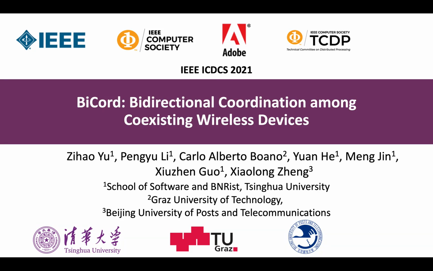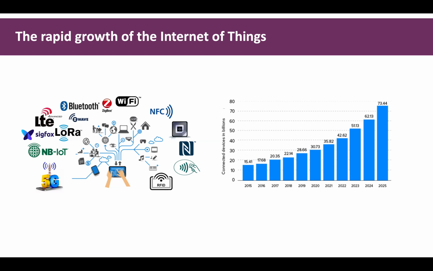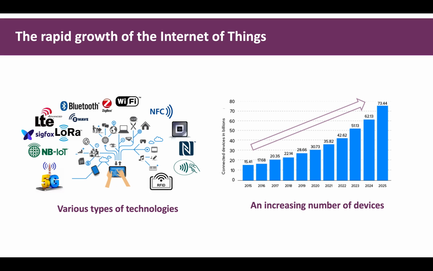I will introduce our recent work BiCord, which builds bidirectional coordination among coexisting wireless devices. In recent years, the Internet of Things has grown rapidly. Various types of technologies are developed to fulfill different application requirements. An increasing number of wireless devices are deployed in more and more practical scenarios.